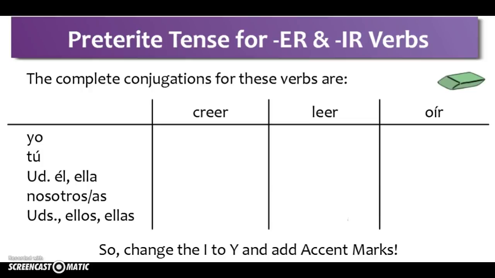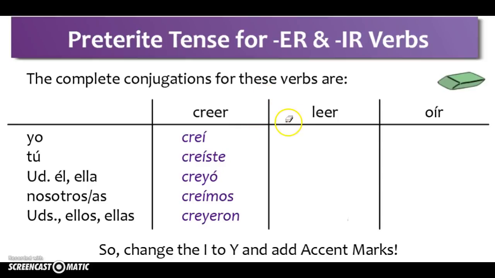So let's look at our three examples again. Creer, leer, and oír. Let's conjugate creer first, starting with yo. Yo creí, tú creíste, usted, él, and ella creyó, nosotros y nosotras creímos, and ustedes, ellos, and ellas creyeron.